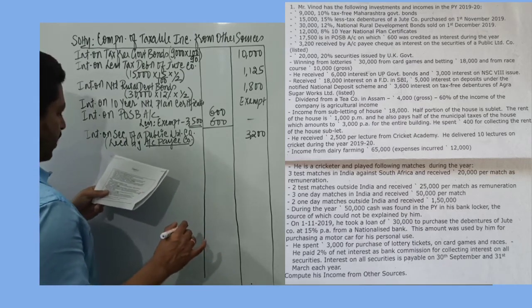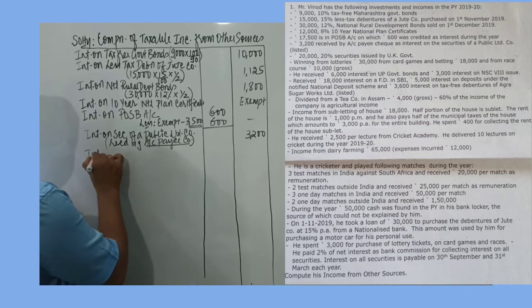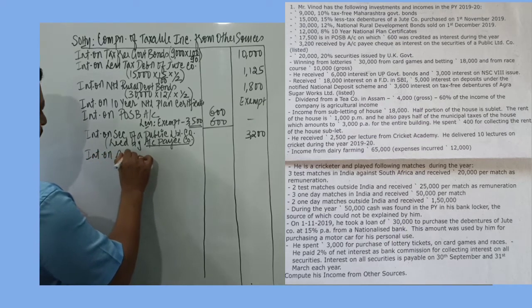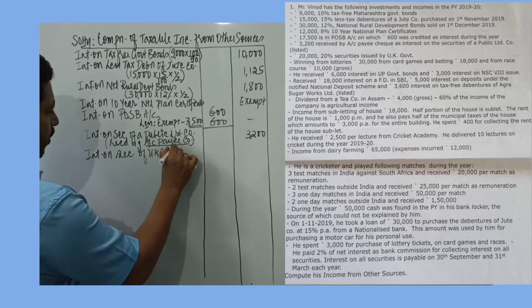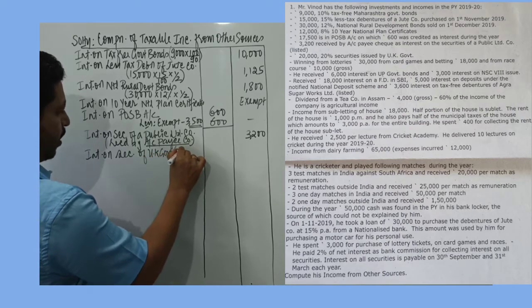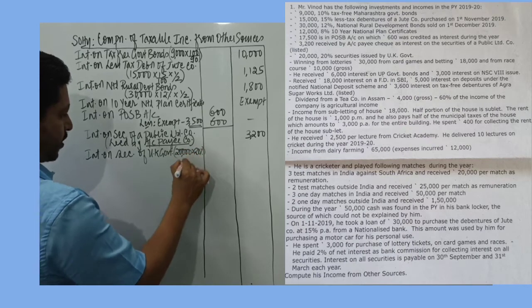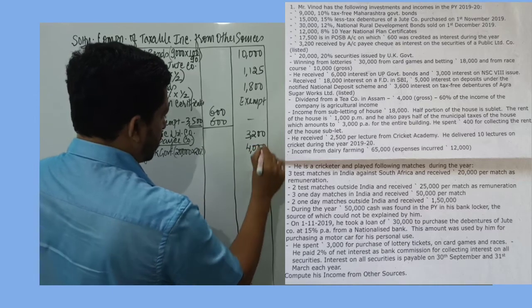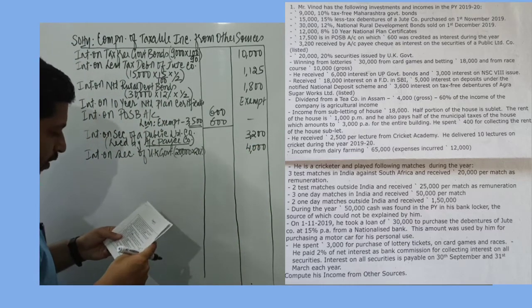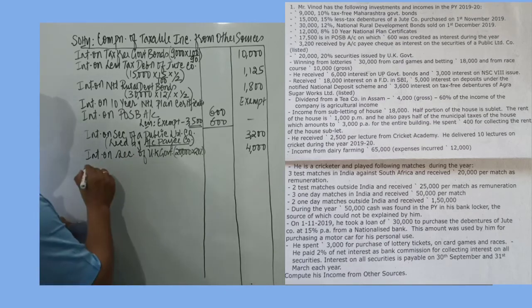Next we have 20,000, 20% securities issued by UK government. So interest on securities of UK government. The amount of investment is 20,000 and the rate of interest is 20%. So 20% of 20,000 would work out to 4,000 rupees.